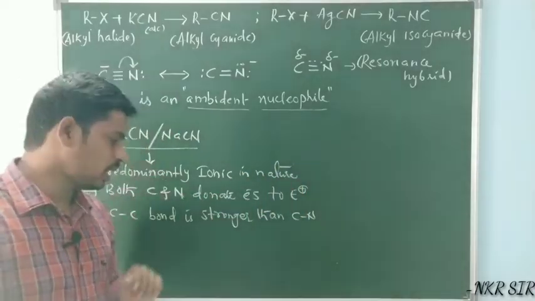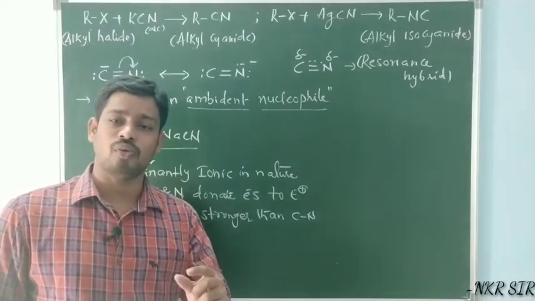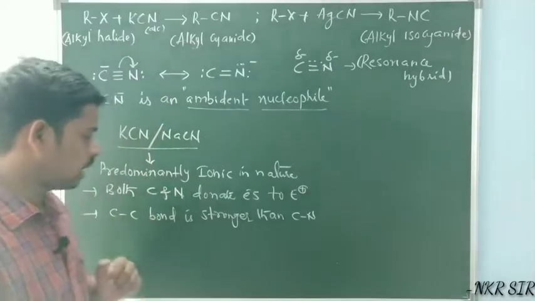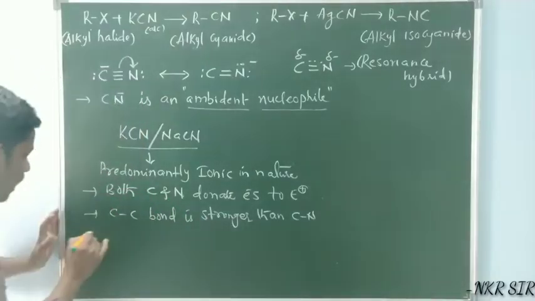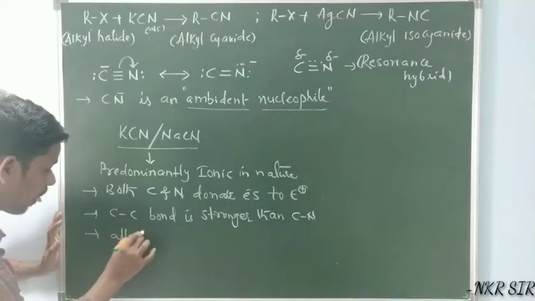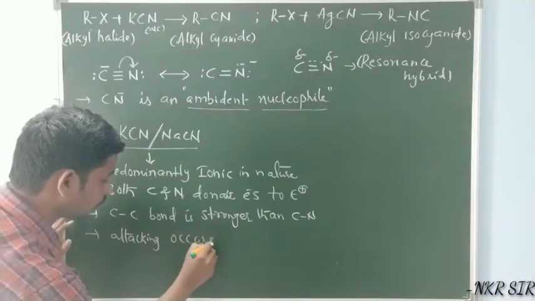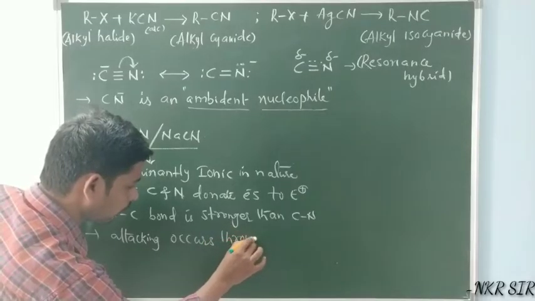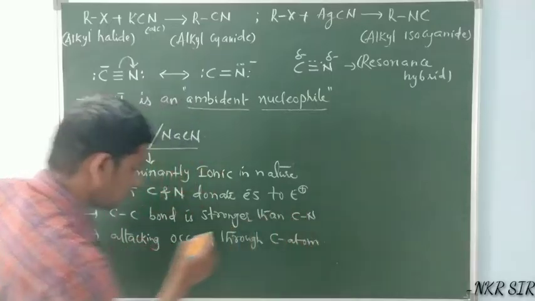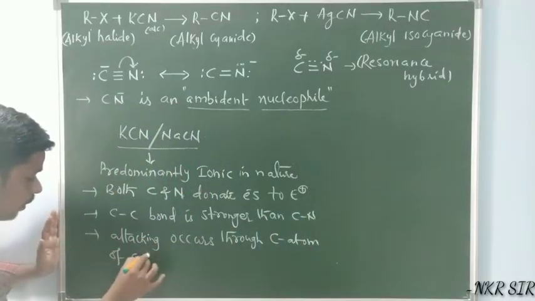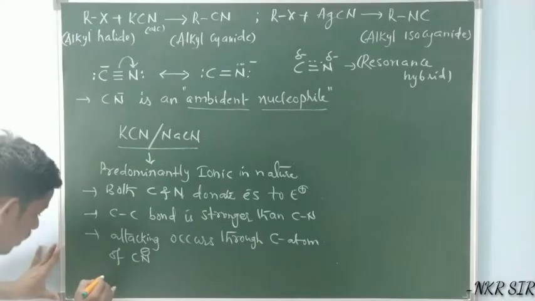So because of this reason, attack takes place through the carbon atom of the cyanide ion. That is the reason we get cyanides. Attack occurs through the carbon atom of the cyanide ion.